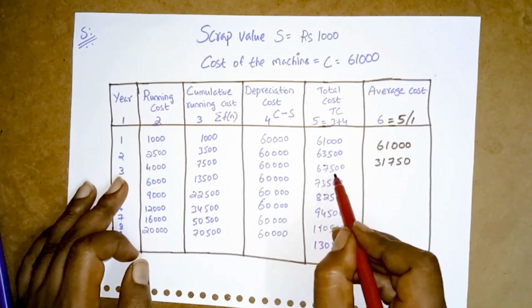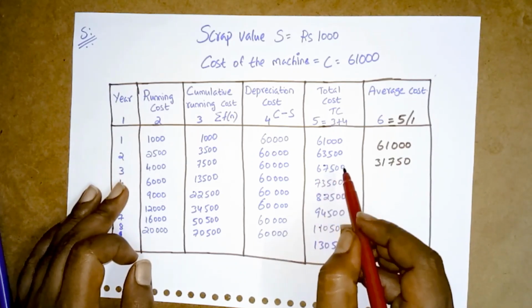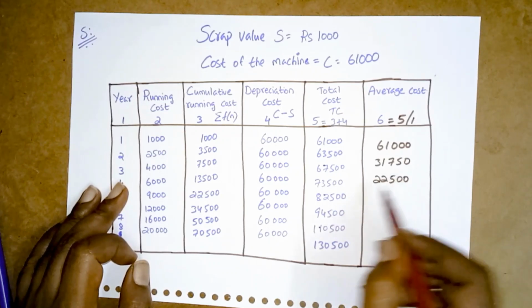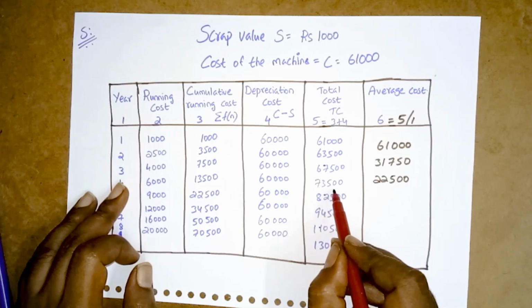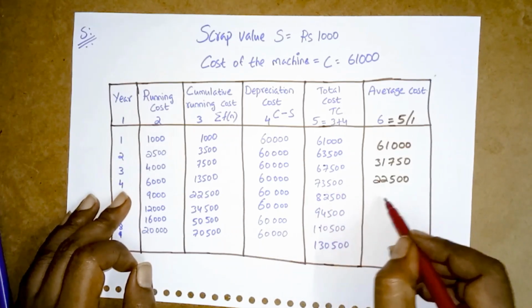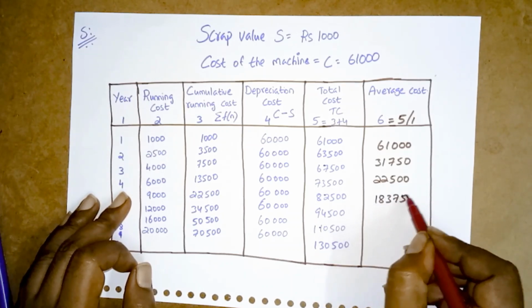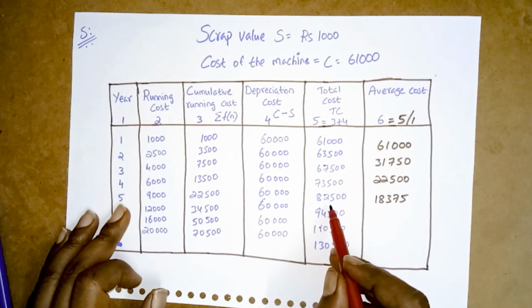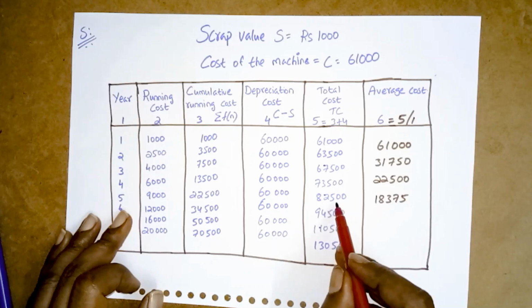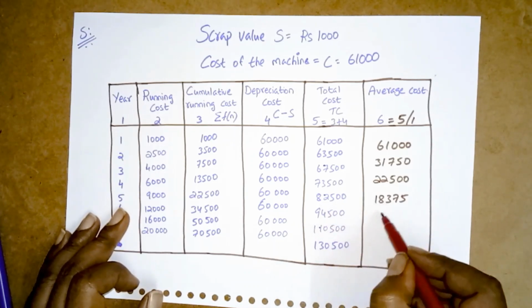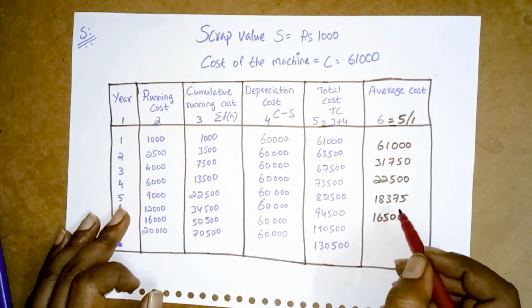Next 67,500 divided by 3 we will get 22,500. Next 73,500 divided by 4 we will get 18,375. Next 82,500 divided by 5 will get how much? 16,500.